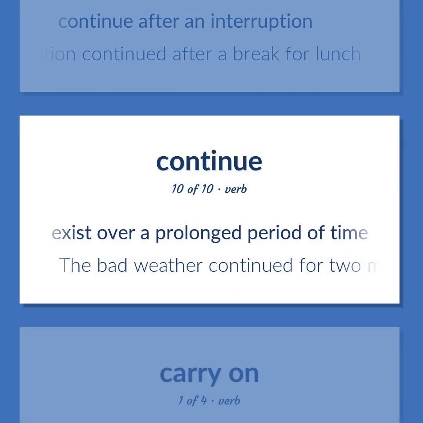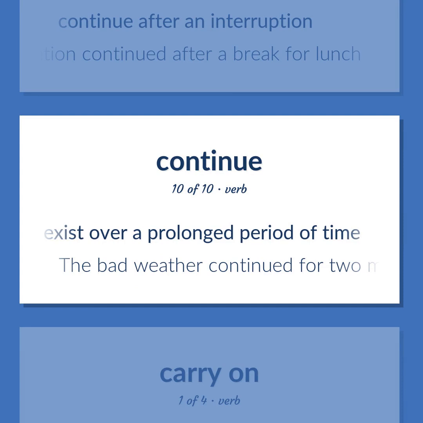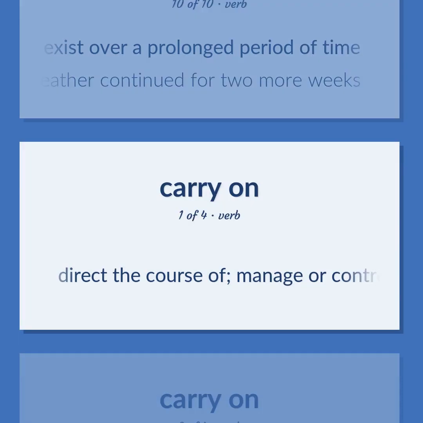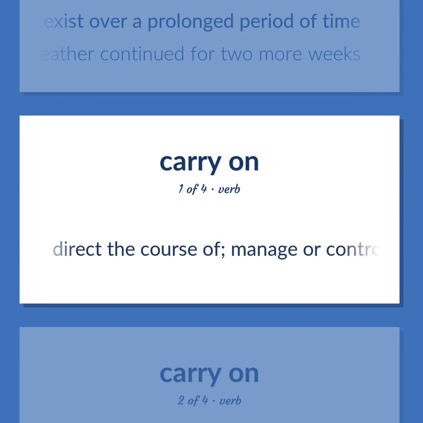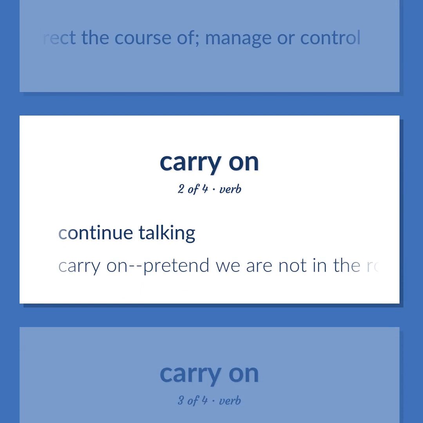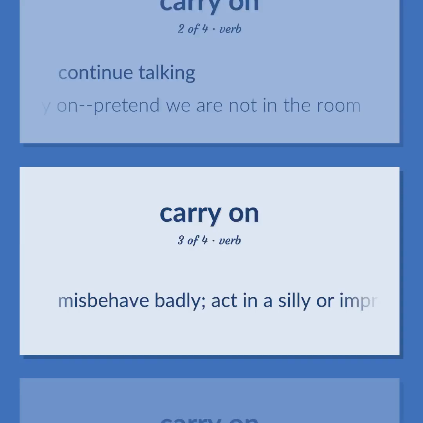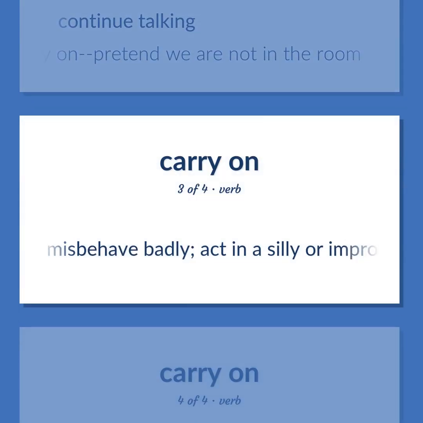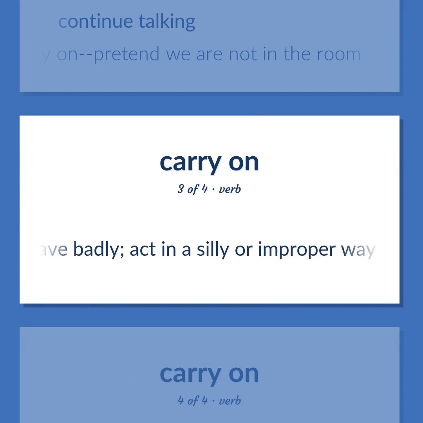Exist over a prolonged period of time. The bad weather continued for 2 more weeks. Direct the course of. Manage or control. Continue talking. Carry on. Pretend we are not in the room. Misbehave badly. Act in a silly or improper way.